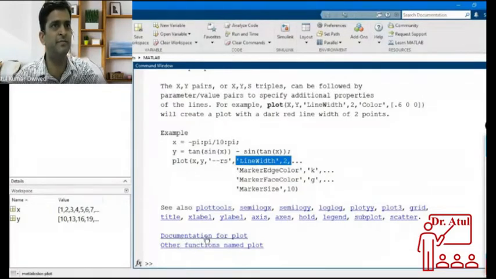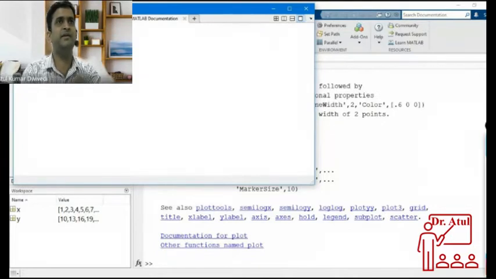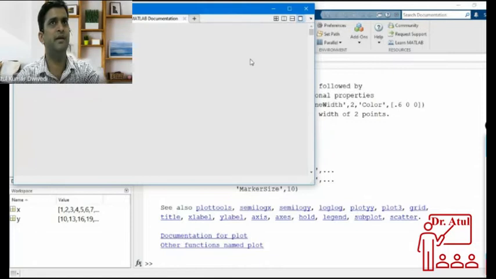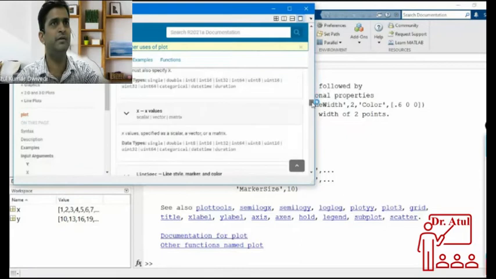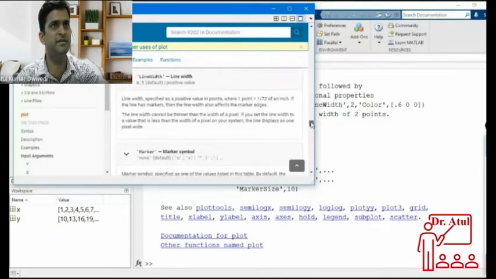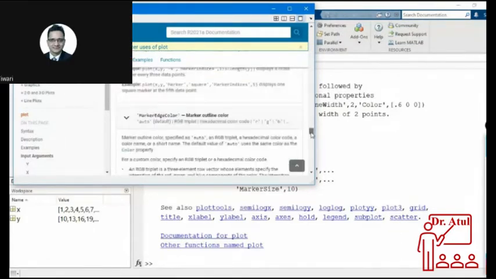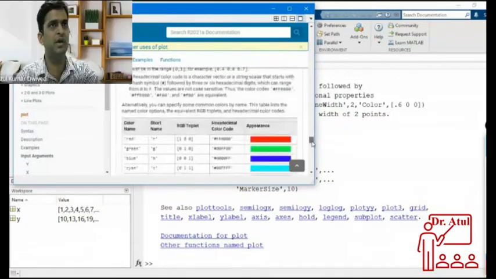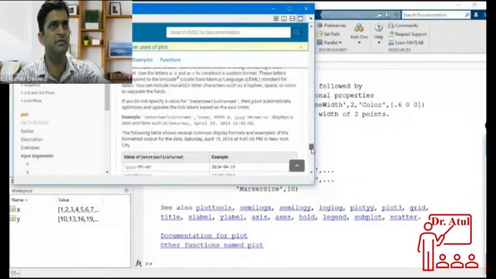If you go for the detailed help, if you click here, documentation for plot, they will give some more details, and some examples also. But a table kind of thing will not be available. You can go to the detailed help and see these things. So every time you don't have to go to Google, and here also this is available.